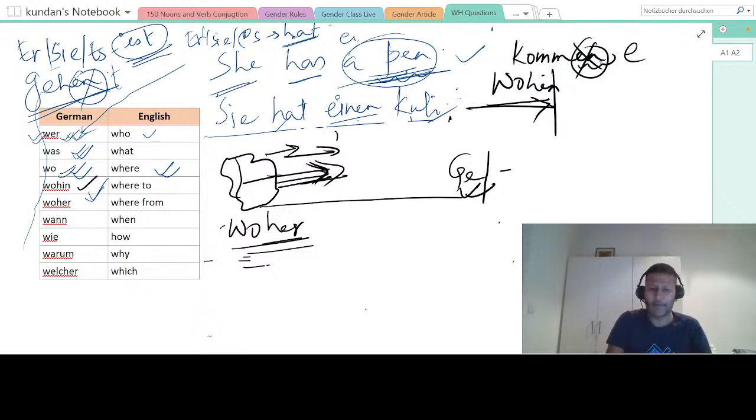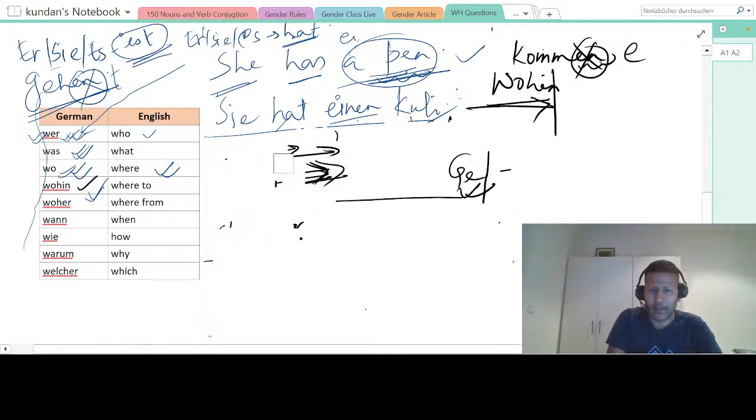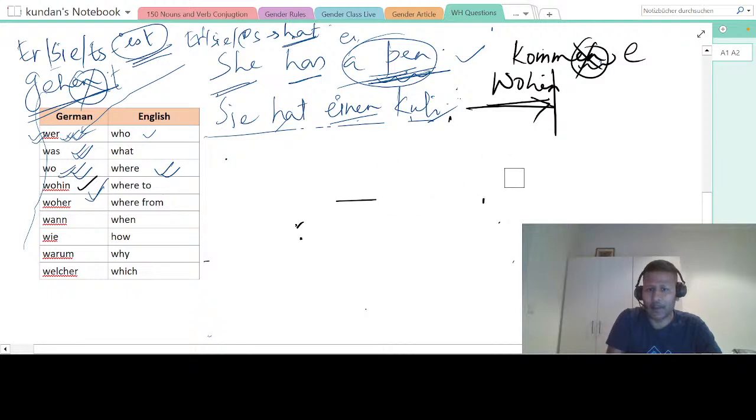So I will say where from he comes. Who can try this sentence? All right, I see a sentence already. Woher kommt er. That's perfectly all right. That's what I was looking for. Okay, cool. These diagrams will help you understand, because this is A1 level, so I'm going a little bit slow. But if I'm fast, you have to tell me that I'm fast.